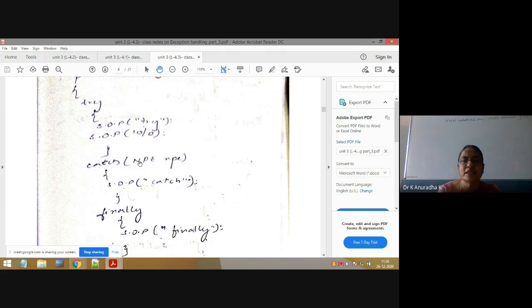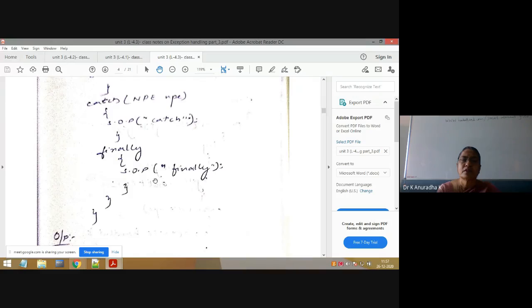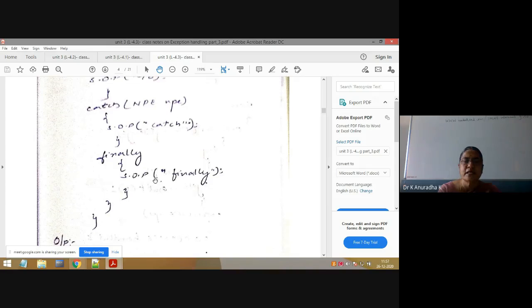That's why I am repeatedly explaining the same thing: writing a catch block is not what is important. It does not mean we are handling the exception, but writing the matching catch block is very, very important. Here an arithmetic exception is raised, but we have written NullPointerException, so it is not the matching catch block. Even though the exception is not handled in this program, the finally block is executed. Now you can understand more clearly: the finally block is always executed, whether an exception is raised or not, or handled or not.